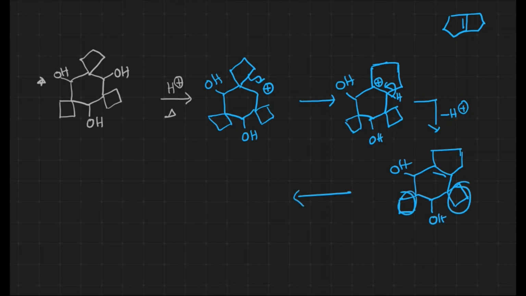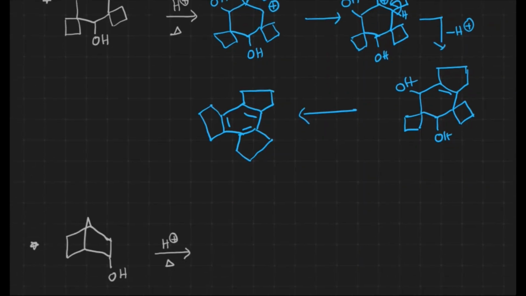These two 4-member rings become 5-member rings, and two extra double bonds will come out there, and the final product is going to be something like this. Okay. This is how the reaction takes place.